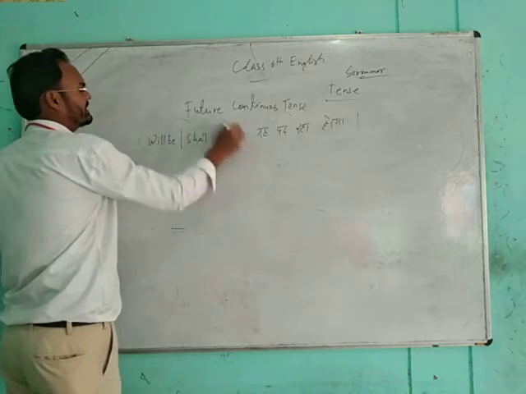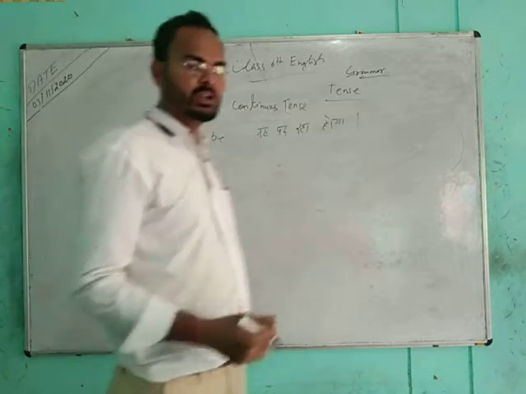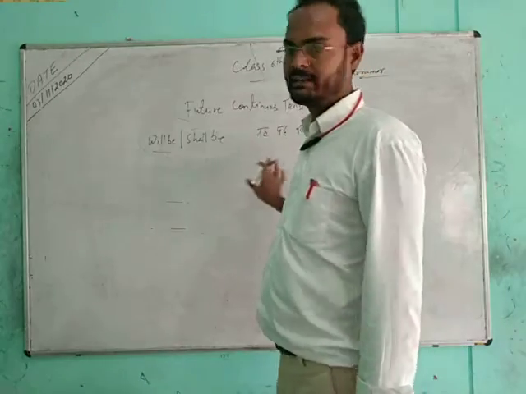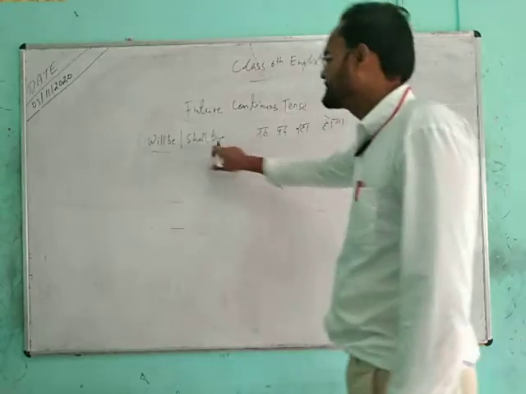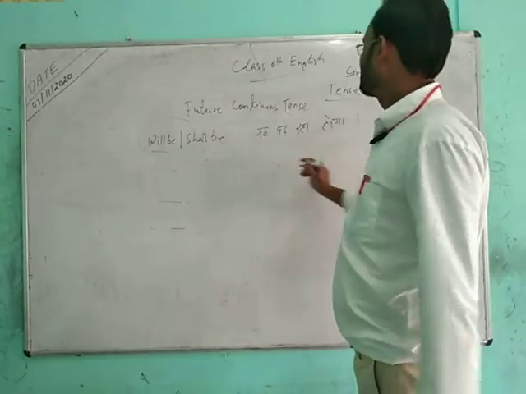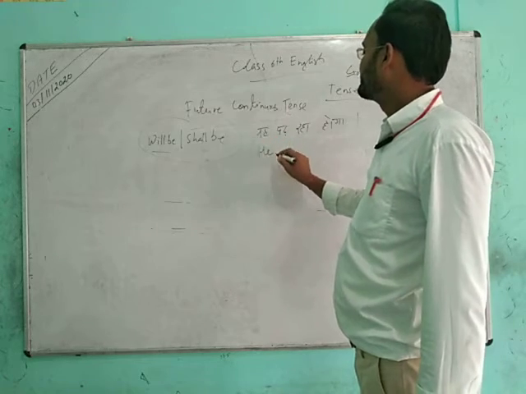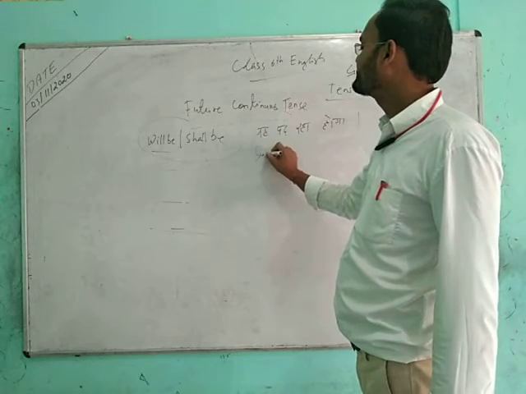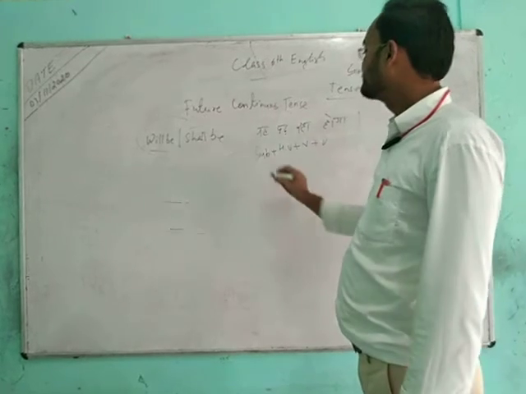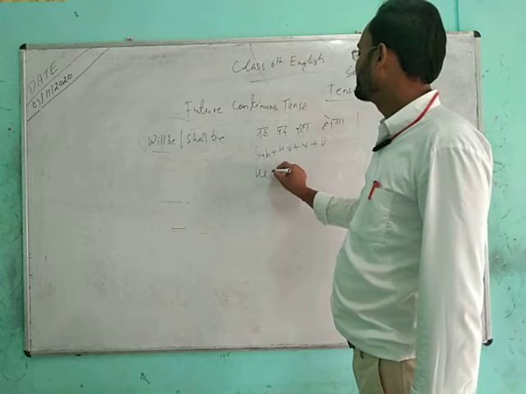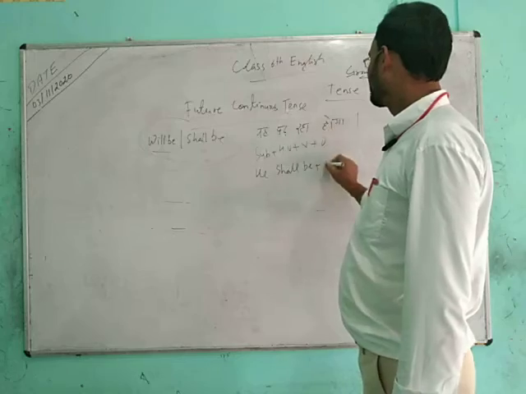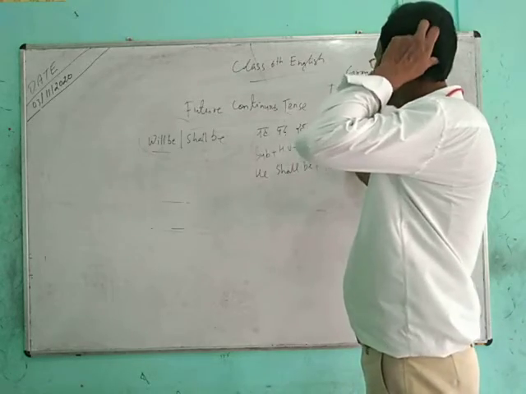The use of shall and will is the same as we have already discussed: if there is certainty of time we use will be, and if there is uncertainty of time we use shall be. Here it is a simple sentence and there is no certainty of time. What is the structure of a simple sentence? Subject, helping verb, verb plus object. So we write subject, helping verb shall be, and verb.